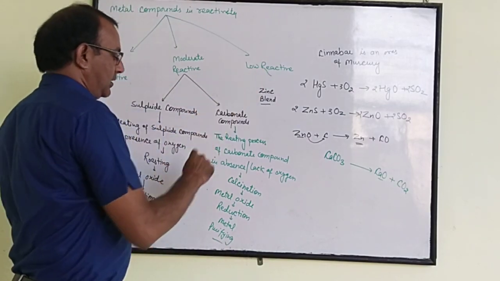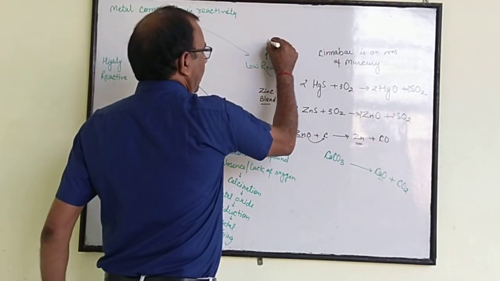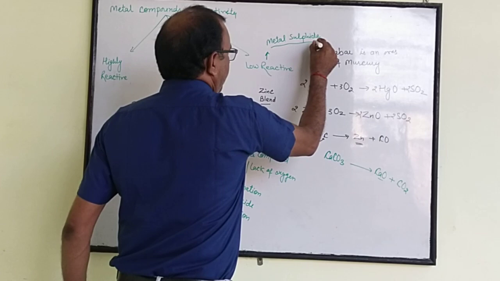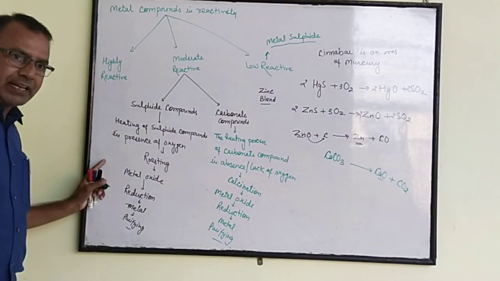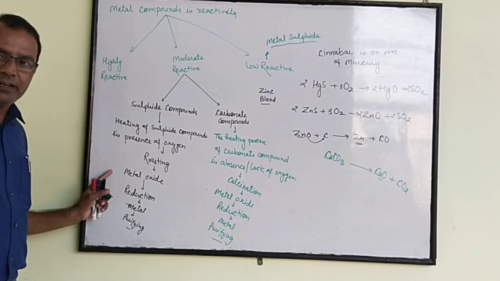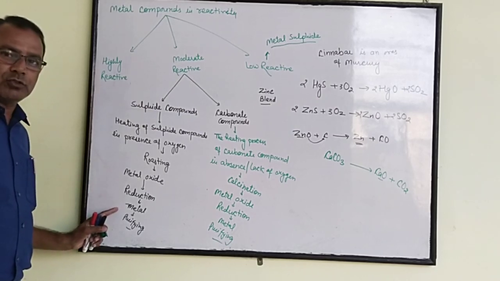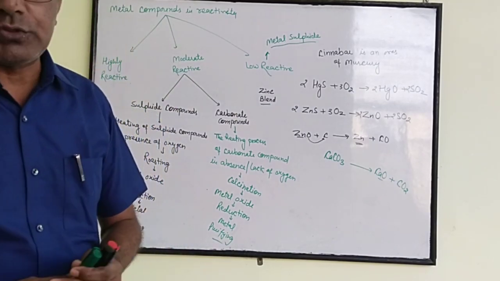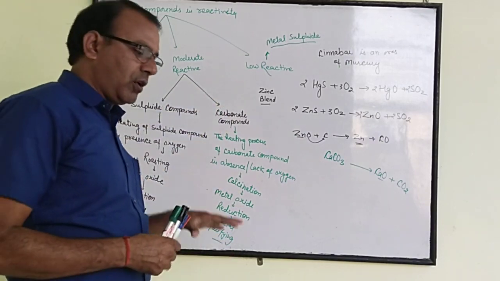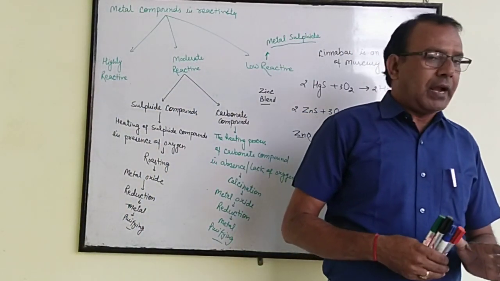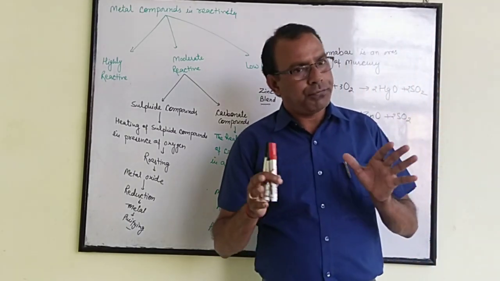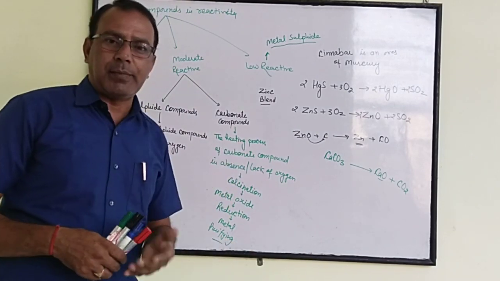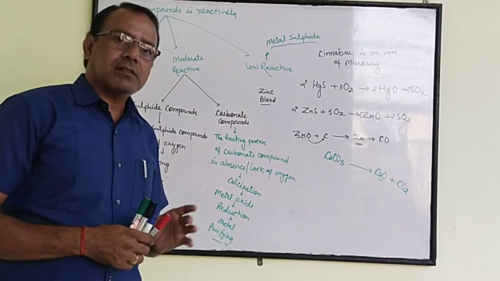Same as low reactive metals. Low reactive metals are only metal sulfides. These metal sulfides, again, we go by roasting to metal oxide, then metal oxide to reduction, and reduction to metal, then purifying. So these are the metal compounds which are found in compound state. Why are they found in compound state? Because these metals are reactive, and reactive metals are never found in free state. They always combine with others and produce a compound, whether it is metal oxide, metal carbonate, or metal sulfide. Clear?